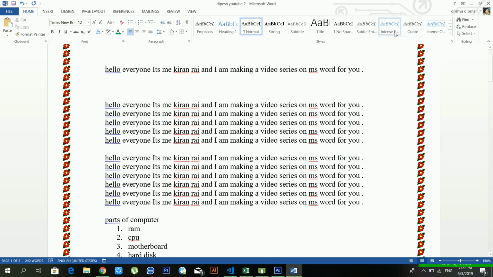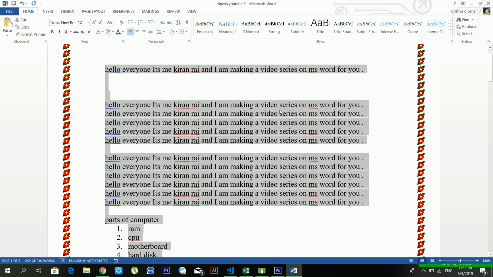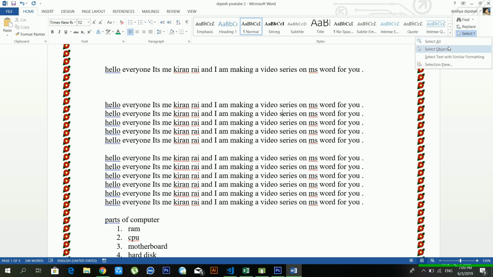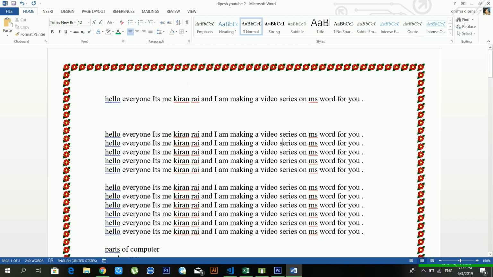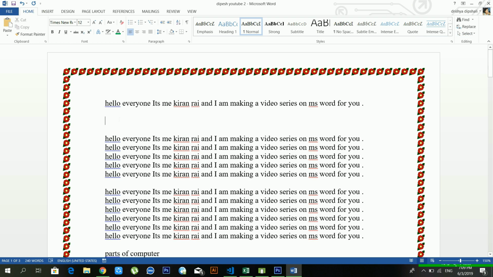Okay, another option is select, and if you want to select all the text, in that case you can use select all. Or you can directly press Ctrl plus A also. And another option is select objects. If you want to select your objects, in that case you can use it. And select text with similar formatting. It means if you want to select text which has the same font, same size and same style, in that case you can use select text with similar formatting. And another option is the selection pane. We'll discuss the selection pane later.